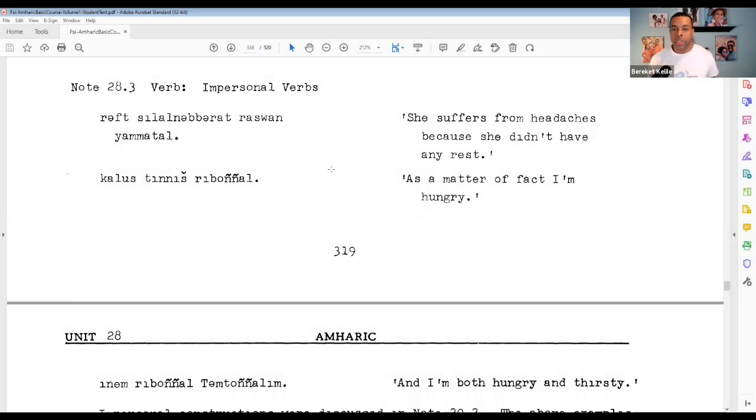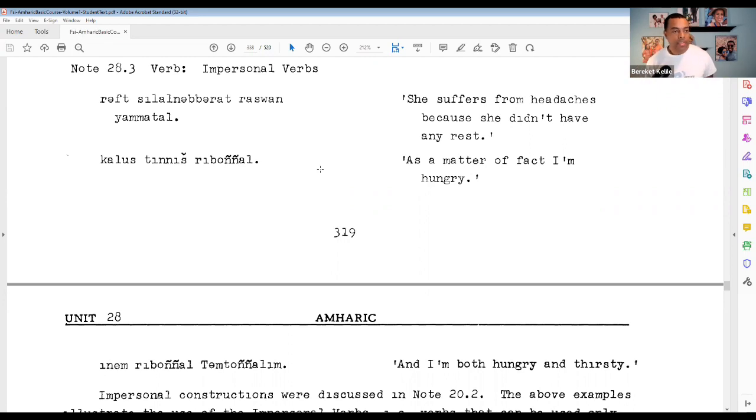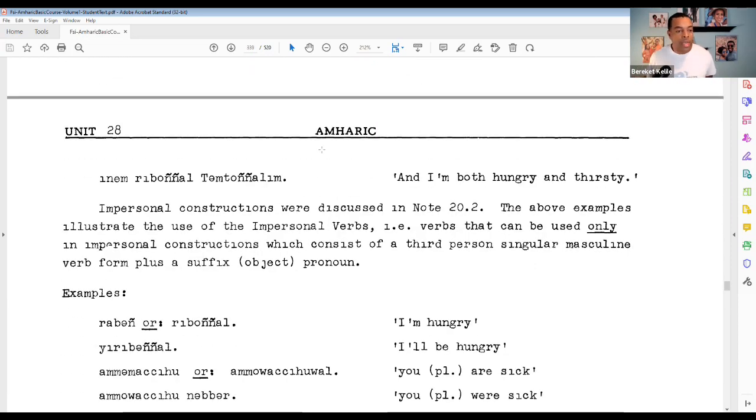Now we'll finish out with note 28.3 and the use of impersonal verbs. I'll read the examples here that they give us. Raft silanabarat raswan yamatal. She suffers from headaches because she didn't have any rest. Kalos tinish rabonyal. As a matter of fact, I'm hungry. Enem rabonyal tamtonyalam. And I'm both hungry and thirsty.